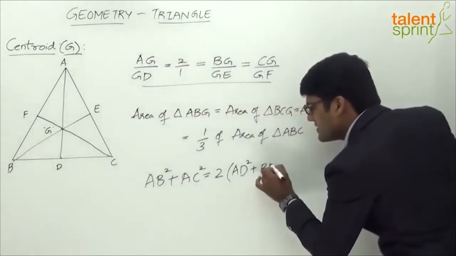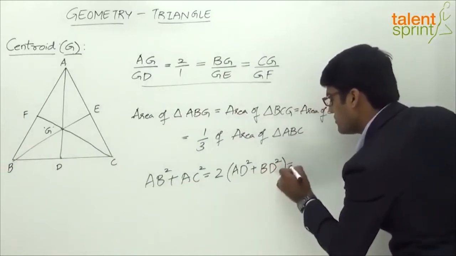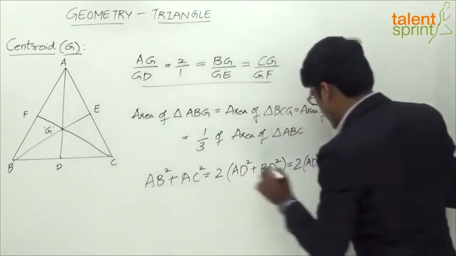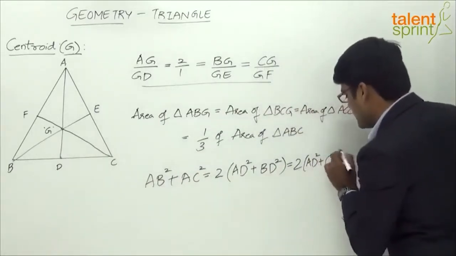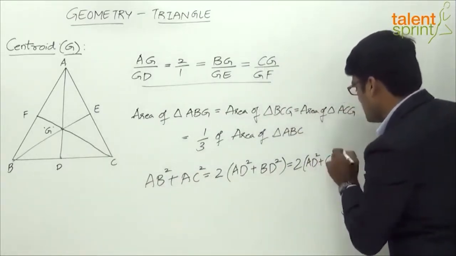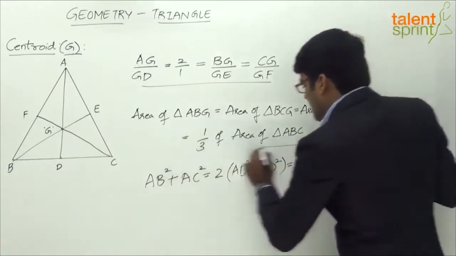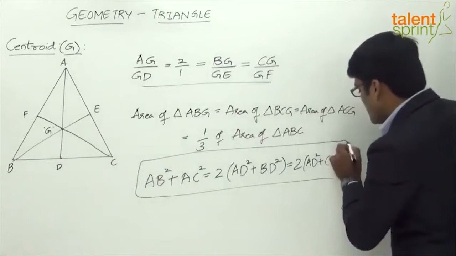So let's say AB squared plus AC squared equals 2 times (AD squared plus BD squared). So this is again an important conclusion which is based on the median of a triangle, based on a theorem known as the Apollonius theorem.